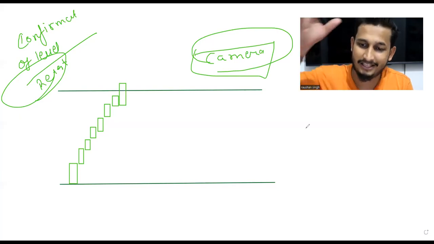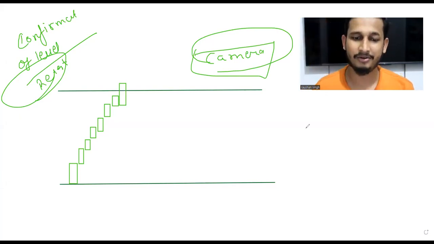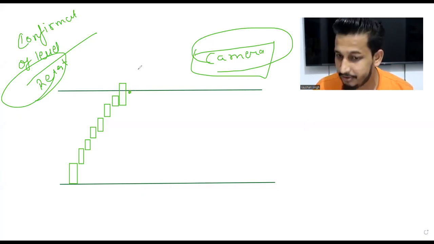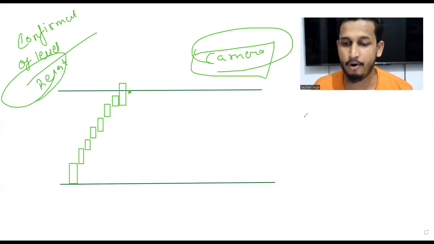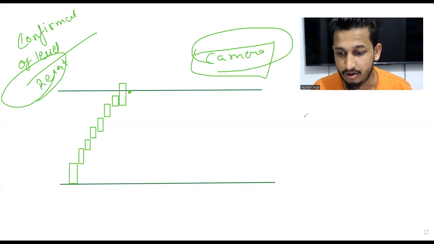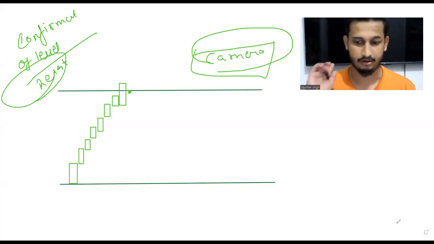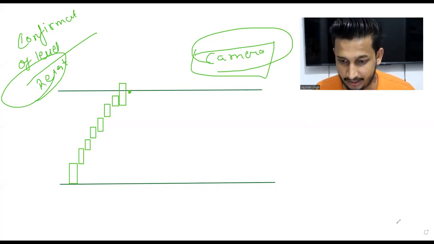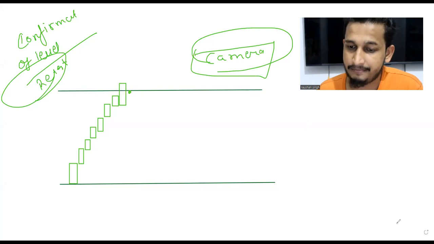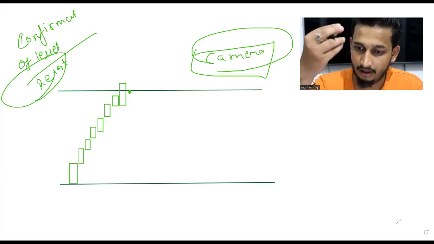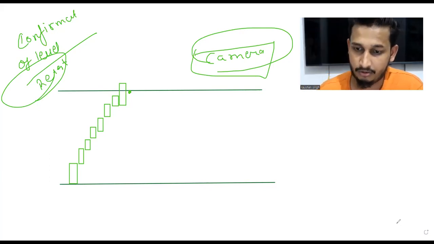In all these important things, we need confirmation. When there is a level which is going to give you a breakout, we need a confirmation. This confirmation is called a retest. Whenever there is an important level of support and resistance, if that gets a breakout, we always confirm with a retest. Did you understand the meaning of retest? Okay, good. The meaning of retest is simply confirming that. Confirmation can be anything. When you're locking your door, don't you confirm by pulling the lock downwards, right? Same thing we do here also.